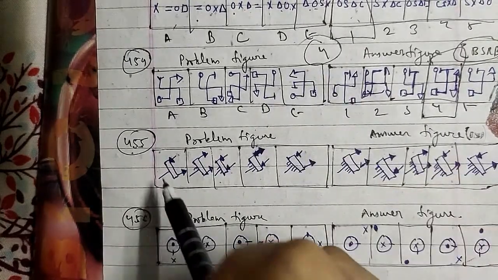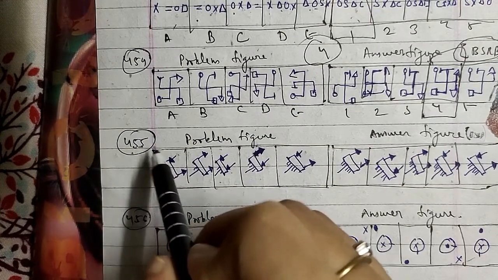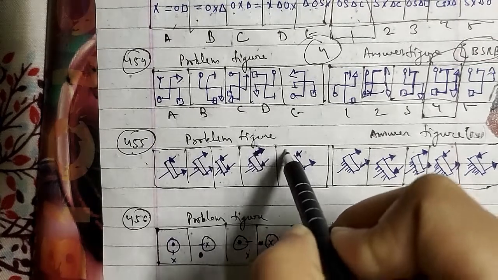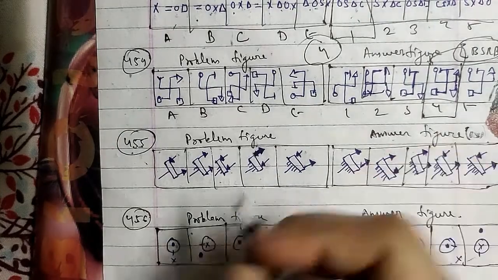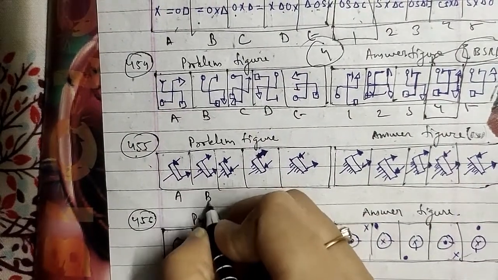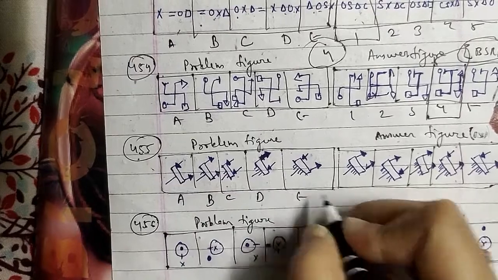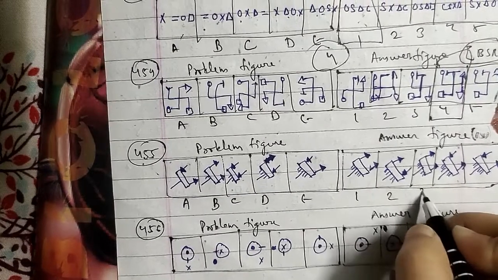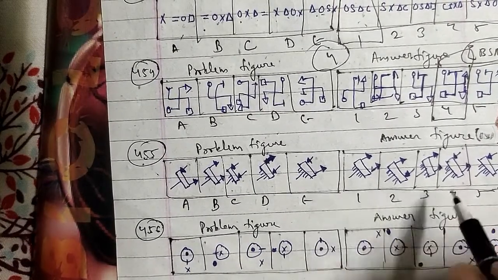Let's go ahead with another one, and that is the 455th question of the session. These are the problem figures and these are the answer figures as well, which have been named as A, B, C, D and E, and these are the answer figures, which are 1 2 3 4 and 5 respectively.